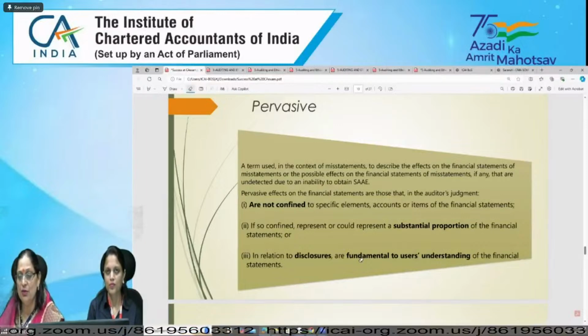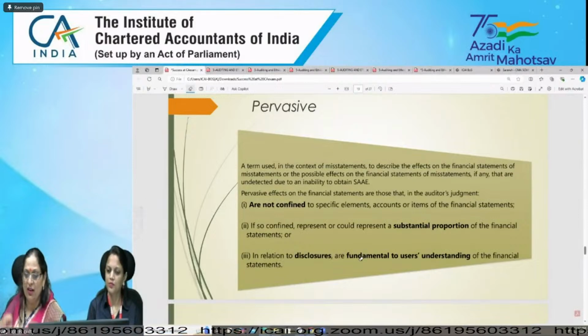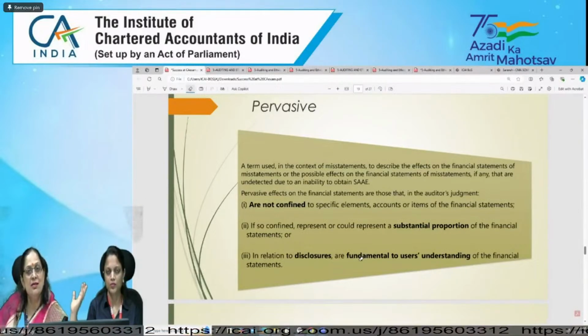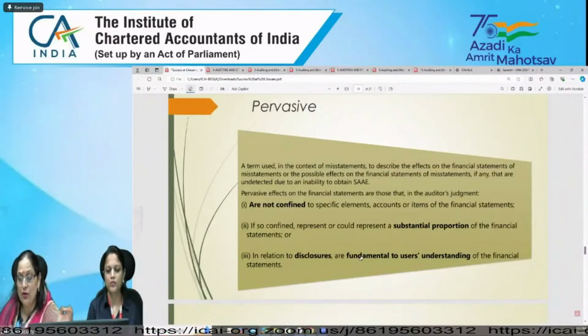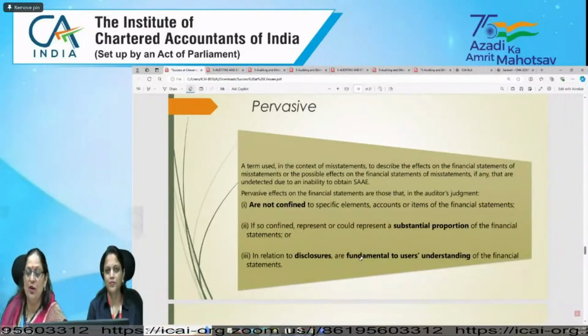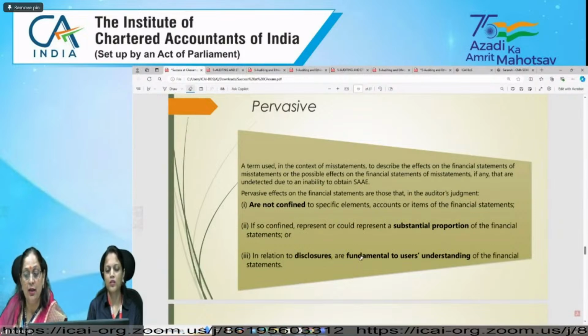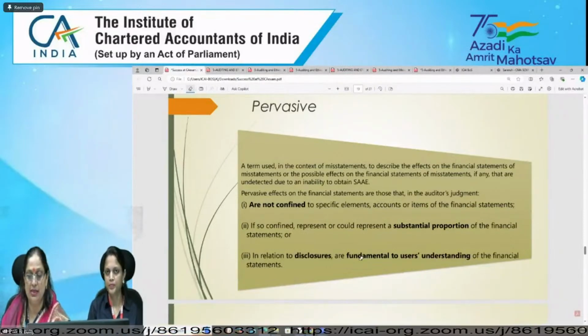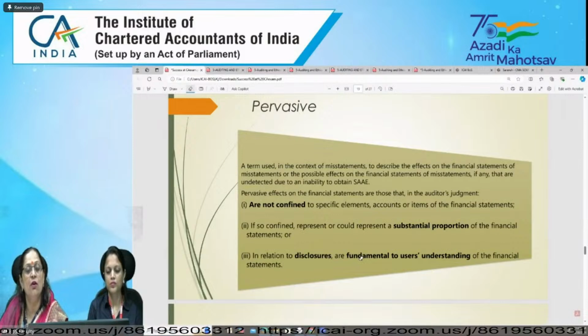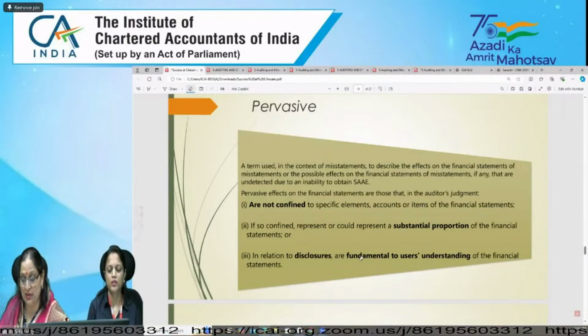Pervasive is a term used in the context of misstatement to describe the effect on the financial statement, whether it is a little bit or it is widespread. So you need to check the effect on the financial statement of misstatements, or the possible effect of misstatements, if any, that are undetected due to inability to obtain sufficient appropriate audit evidence. So you need to check whether it is pervasive or not, because that will decide what kind of opinion you are going to express. For pervasive also, there are three conditions which are given.